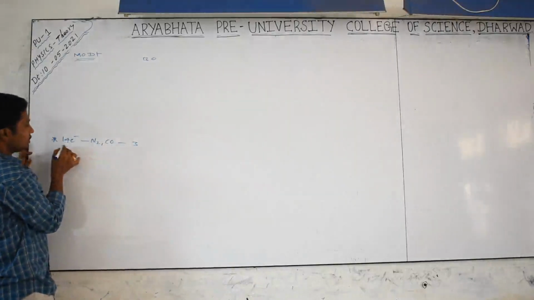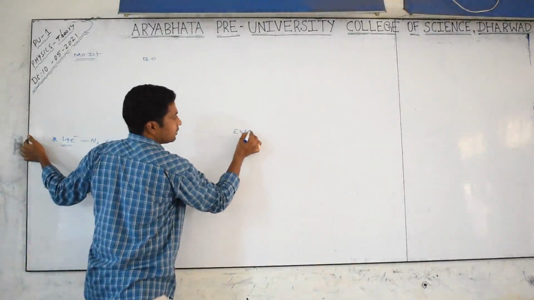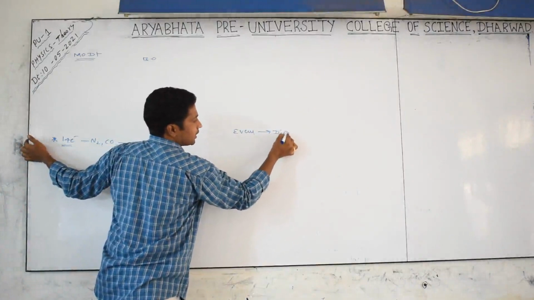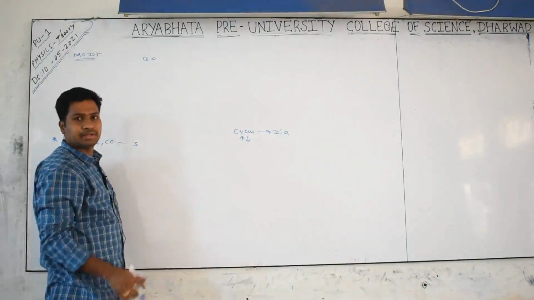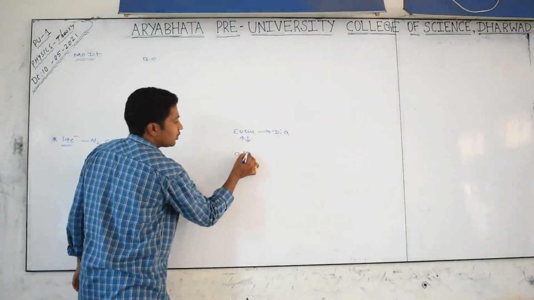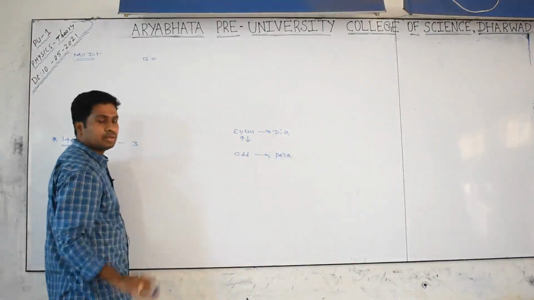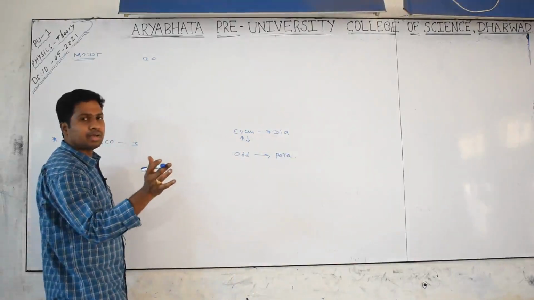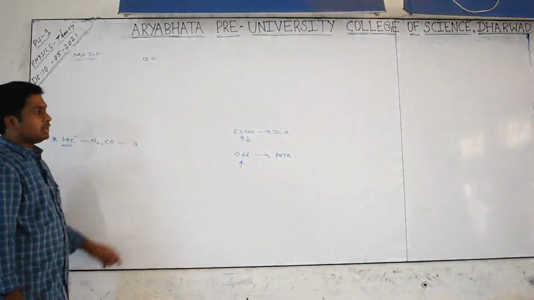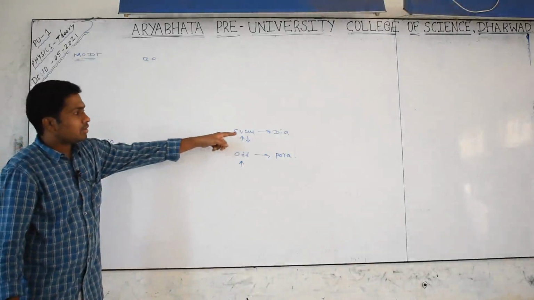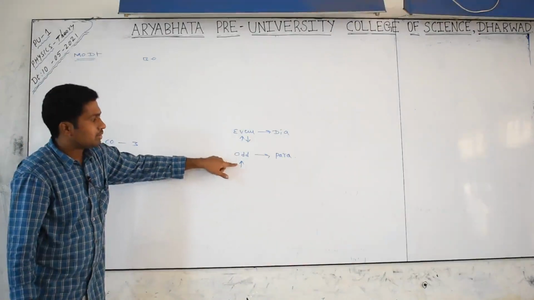Now my question: is 14 an even number or an odd number? If any species has an even number of electrons, it should be diamagnetic. Why? Because even number means all should be paired, 20 means 10 pairs. Now if any species has an odd number of electrons, then it is a paramagnetic substance, because if 9 are there, 8 become 4 pairs and 1 will be unpaired. Yes, like that. If any molecule has an even number of electrons, definitely it should be diamagnetic, generally, and an odd number means it becomes para.